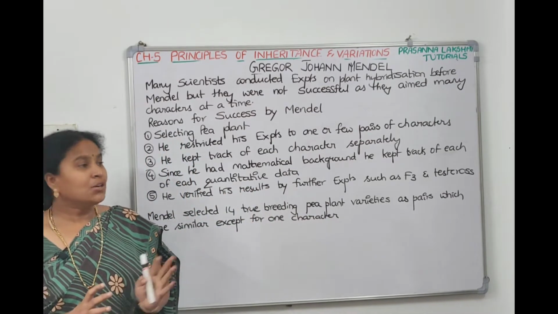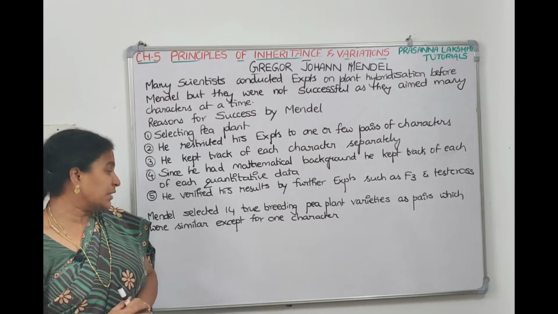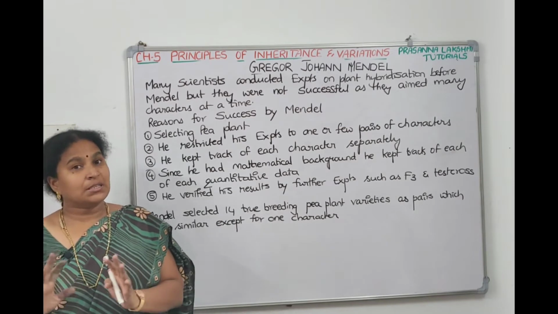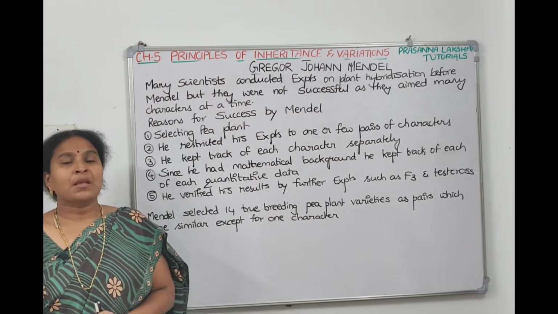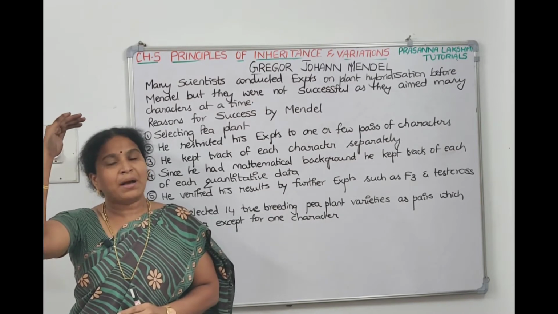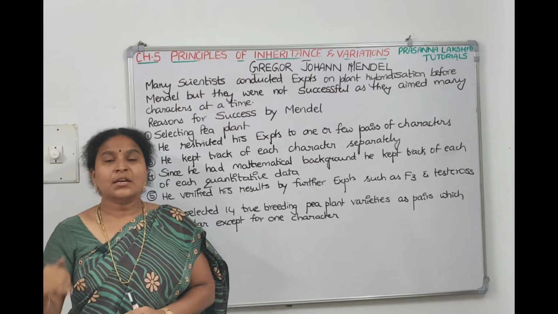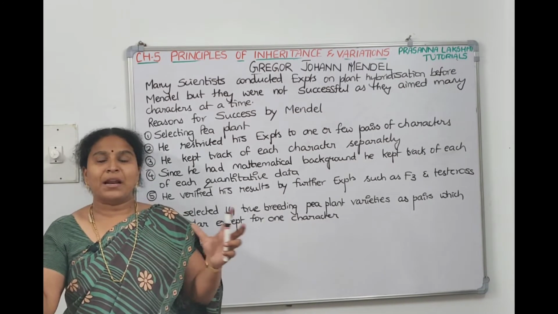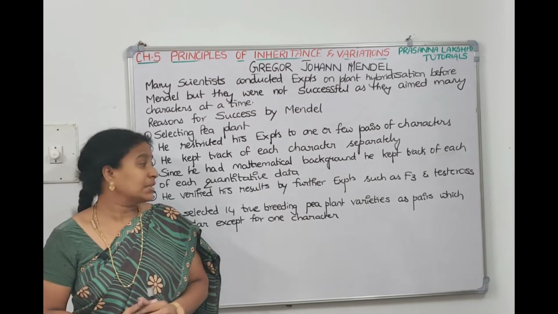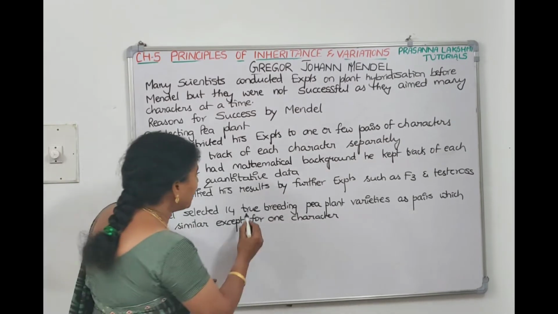So, 14 true breeding pea plants as pairs is selected, which are similar for 6 characters. The 7th character will be different. Means which are similar, all of them are having dominant for 6 characters. For the 7th character, which is under observation, one plant will be tall, the other plant will be dwarf. So like that he has selected. And here came true breeding pure lines.